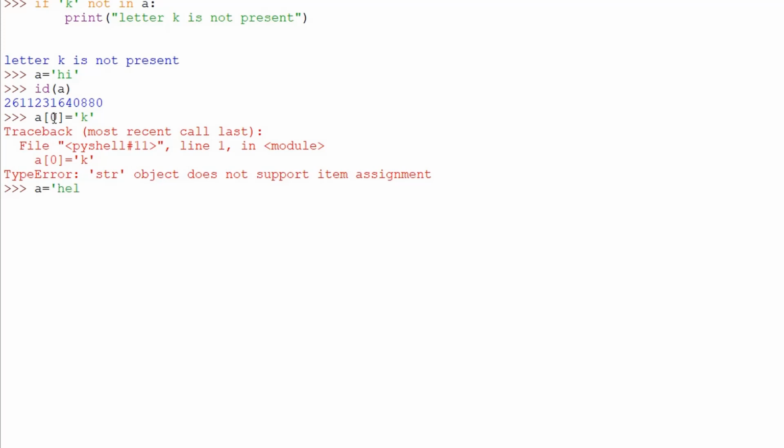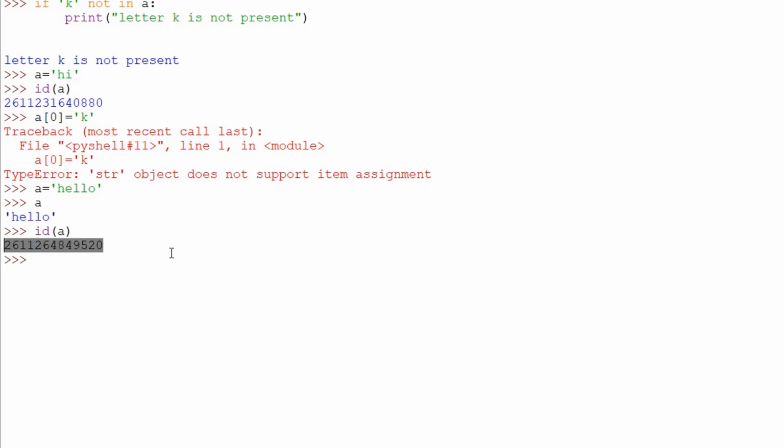Instead of hi, I can write hello now. Okay. So now a has the string hello. Now if I try to get the id of a, this new identification number is different from this identification number here. Okay. So now what happened is a new string hello is stored within the variable a, and this value is created and stored somewhere within the memory at a different location. Okay. So the location where the value hi is stored, this value will stay where it is. It will not be changed, but a new hello will be created and stored at a new address, and this is a new address. Okay.